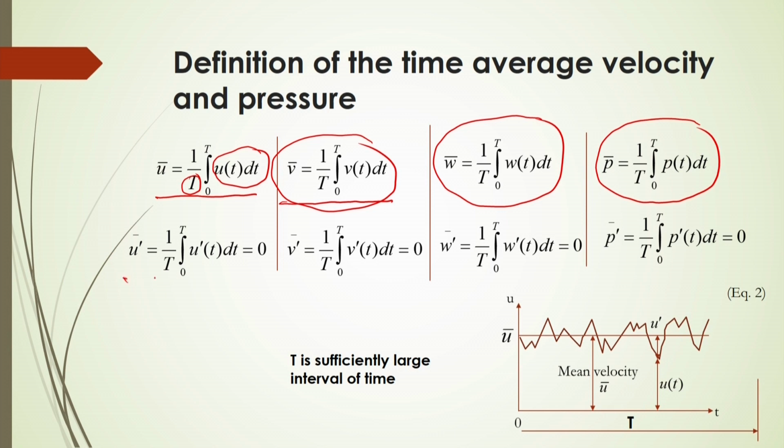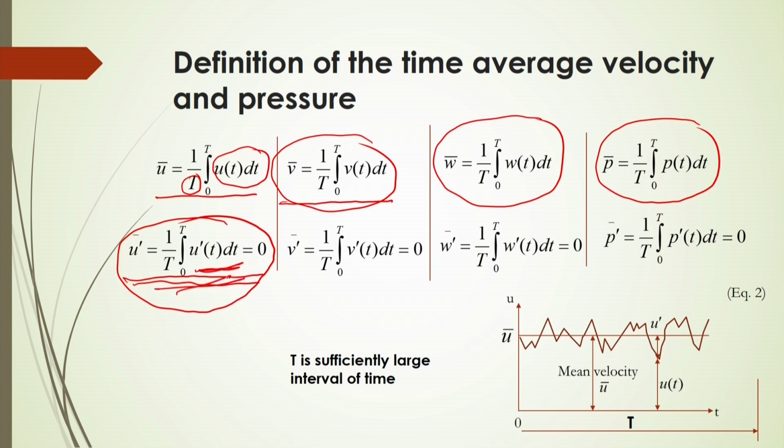Similarly, the average of the fluctuating components also has to be considered by the time average. Here you also have to define the velocity fluctuating component in the x direction as u dash, which will be 1 by T into the integration from 0 to T of these components.